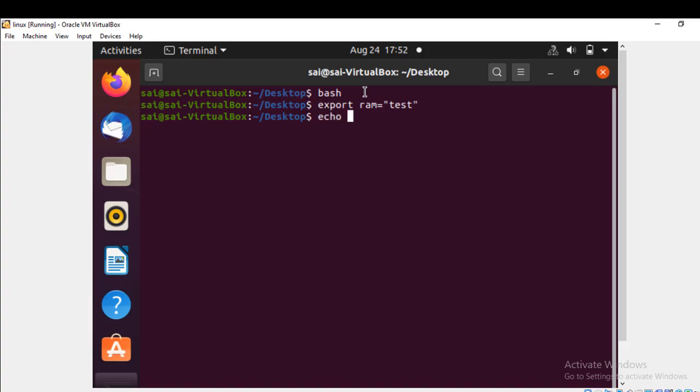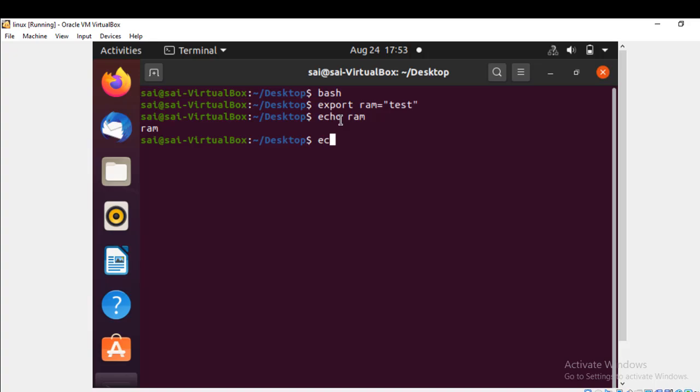Now I want to see the data. We use echo, as in the previous class. Echo prints the value given to it. When I use echo ram, I am not able to see the stored value, because echo just prints the direct text we give it.